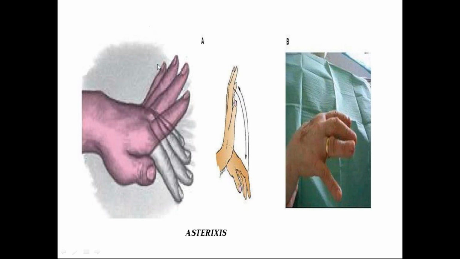So here you can see the asterixis. The wrist joint is fixed here. You can see the proximal joint, the carpal joint and the metacarpophalangeal joints. Here you can see the wrist.